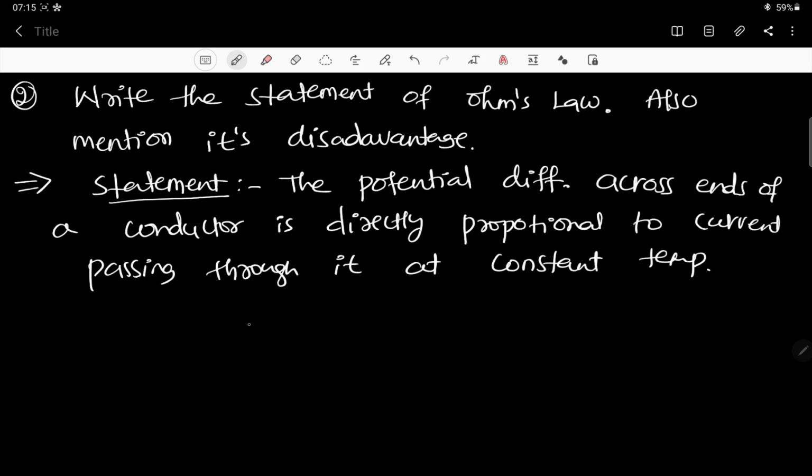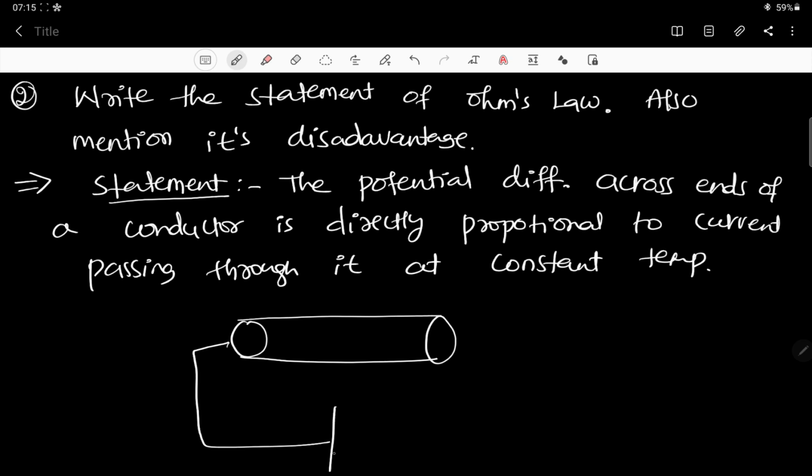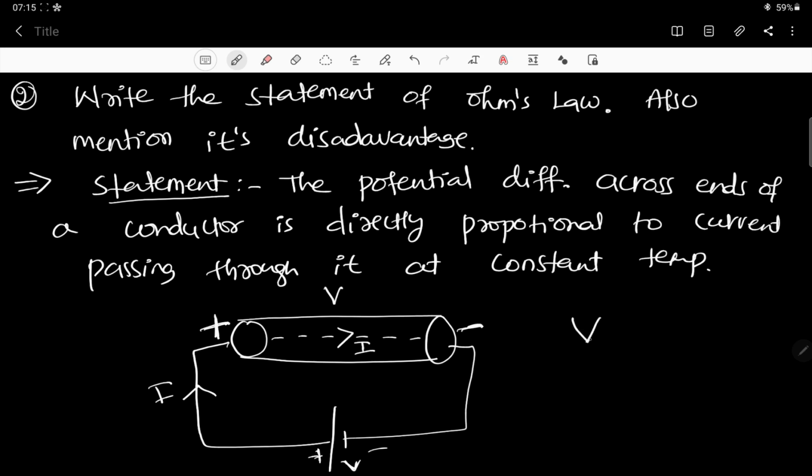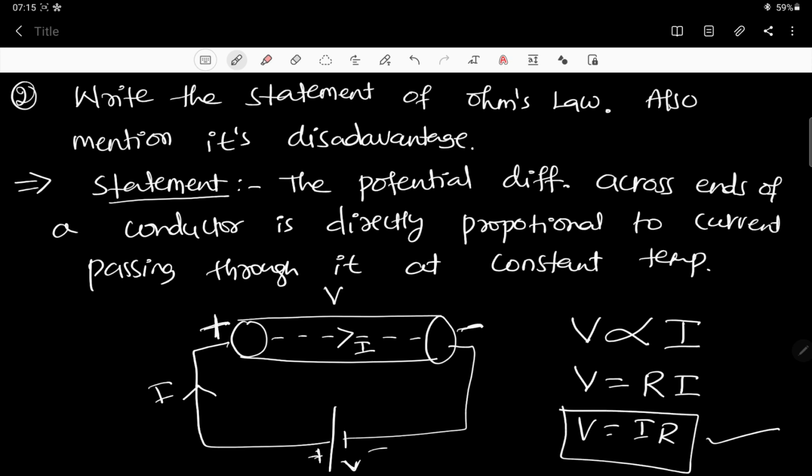For explanation, you can just draw one conductor like this. All right, and here is the battery connected with the voltage plus or minus, that is V. I mean, across this also potential difference is V. Look at this, same plus and same minus, whatever battery has, same is connected, and some current will be passing through it. Inside the conductor there will be some current passing through it. So this potential difference across ends of the conductor is directly proportional to current passing through it. Now if you keep on solving this, you will get the constant, that is resistance. Then we get V is equal to IR, the very famous formula.